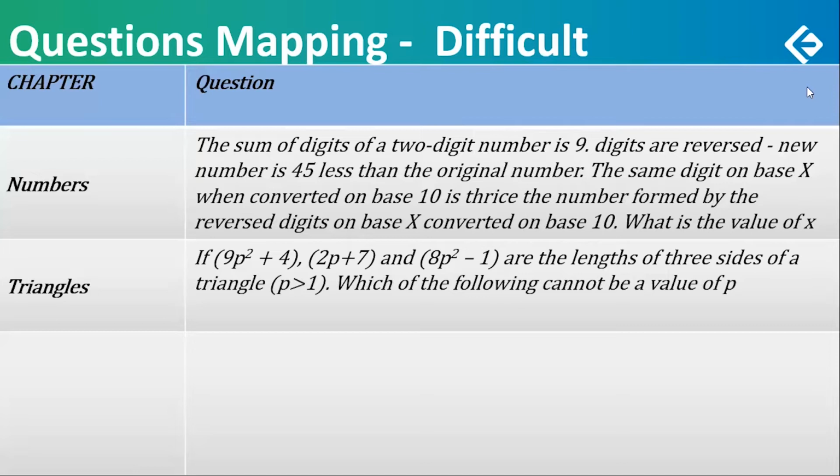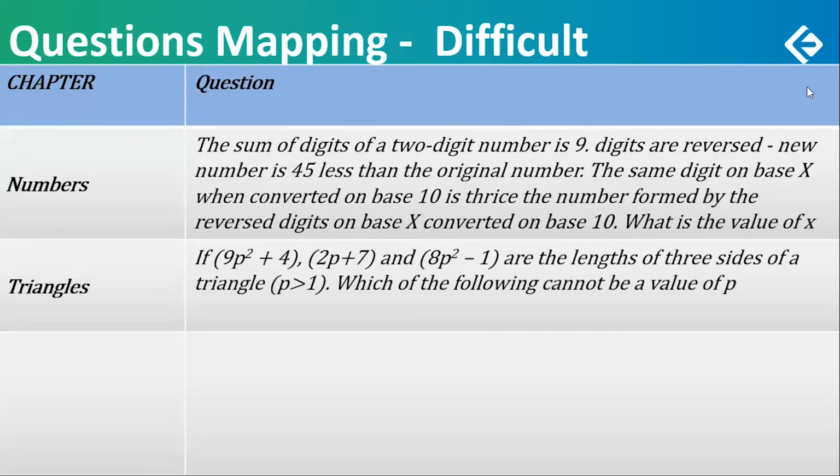Here the first length is guaranteed to be the longest side. Otherwise, such questions in general can be tricky. There'll be 2 situations where maybe this is the longest, maybe that is the longest. So it could be very tricky. So yes, this is a difficult question in general. So that is the bifurcation of the questions.